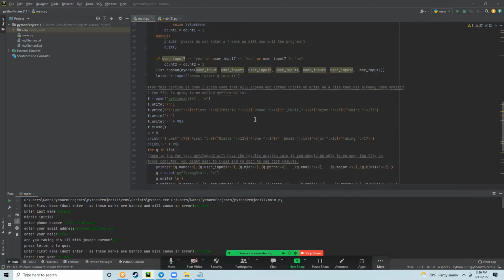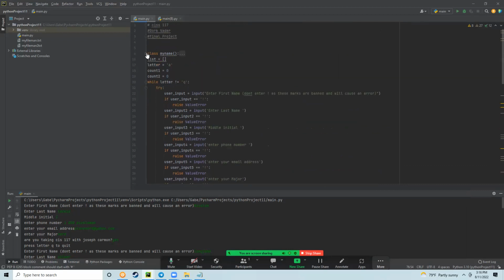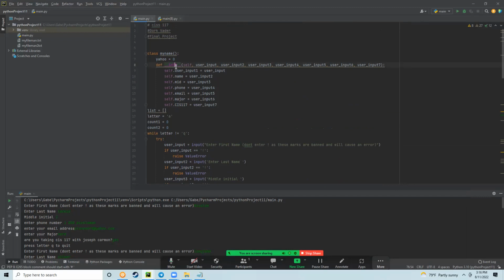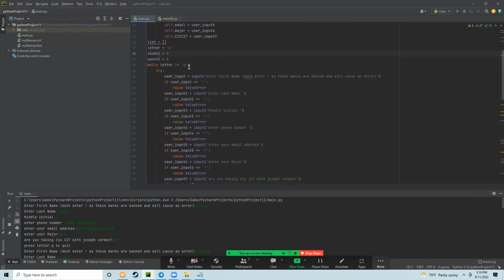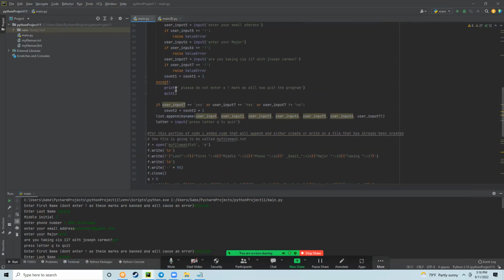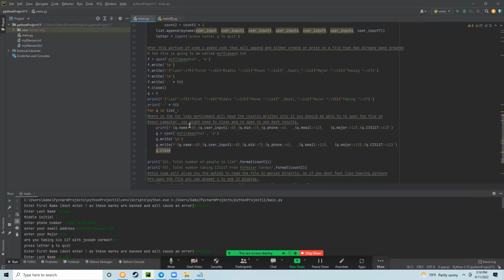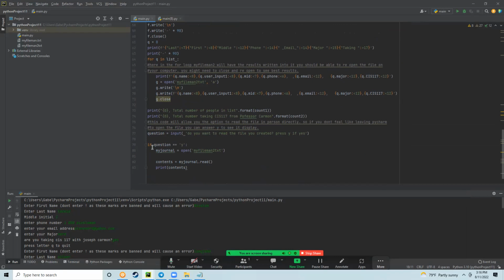Today I want to show you some code I've been working on for a project, and I am in PyCharm. Now you can see that I am using a class right here, and you can also see that I'm using a while loop. I'm using the try except blocks. You can also see that I have a for loop, and I have an if else statement in my for loops right here.